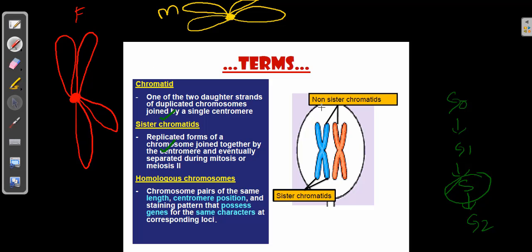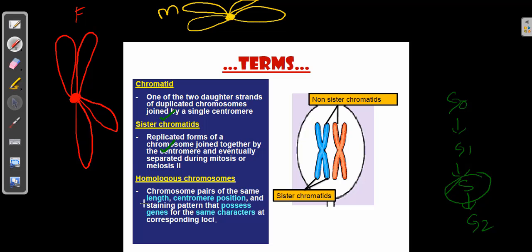These two are called sister chromatids, and these two are non-sister chromatids. That means chromatids of two different origins are non-sister, and those of the same origin are sister chromatids.